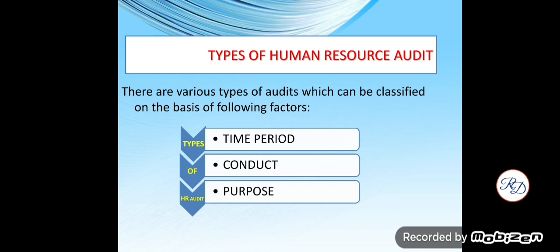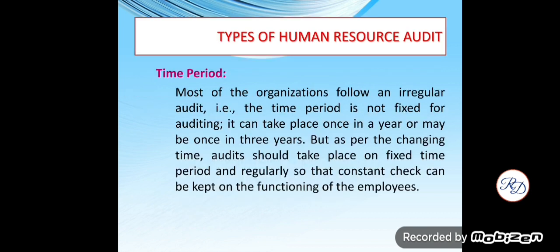First, time period, next conduct and purpose. First, time period. Most of the organizations follow an irregular audit, which means they don't have a fixed time for audit. It can take place once in a year or maybe once in 3 years. But as per the changing time, audit should take place at a fixed time period and regularly.